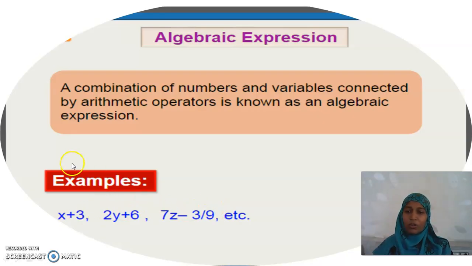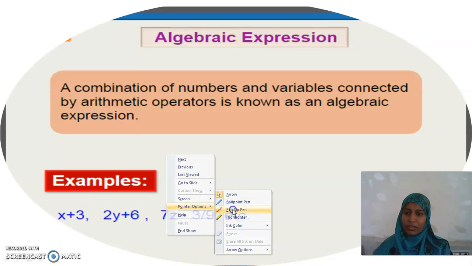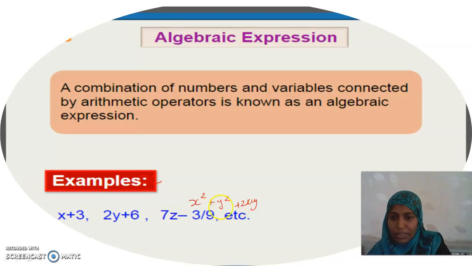In the same expression, you can also have many variables too. Likewise, you can have x squared plus y squared plus 2xy. Here we have two variables and the power is also raised to 2. This is also an algebraic expression. It is not always compulsory that we should have only one variable. You can have any number of variables and any number of terms. And we will discuss the concepts we are going to recall today.